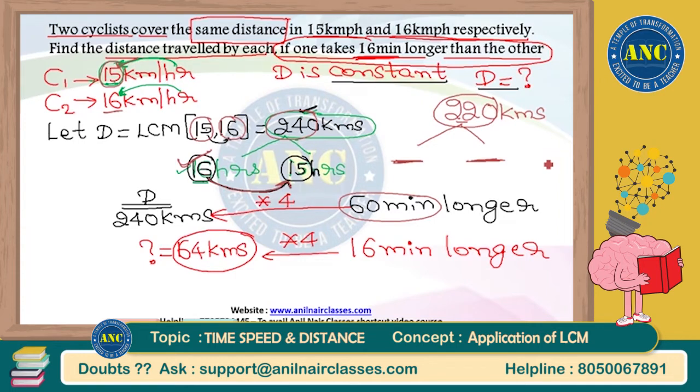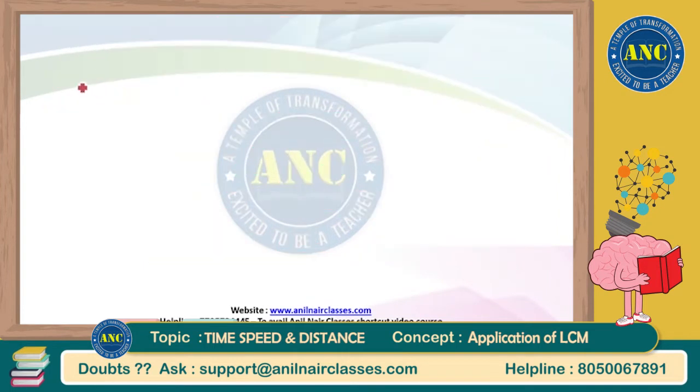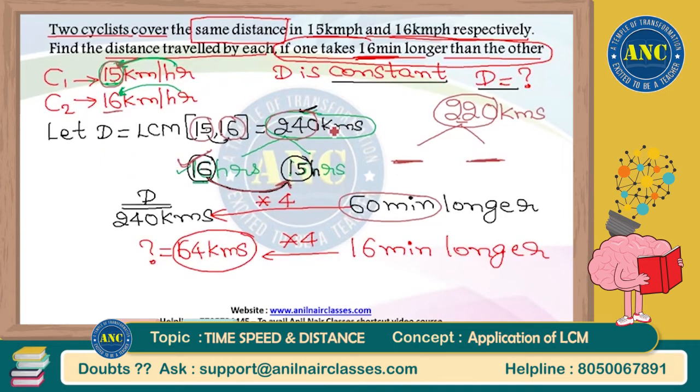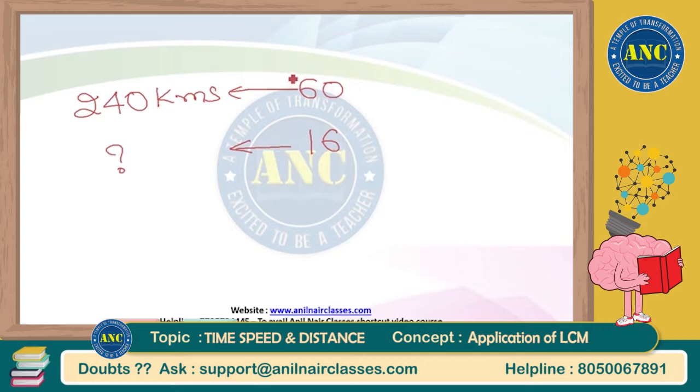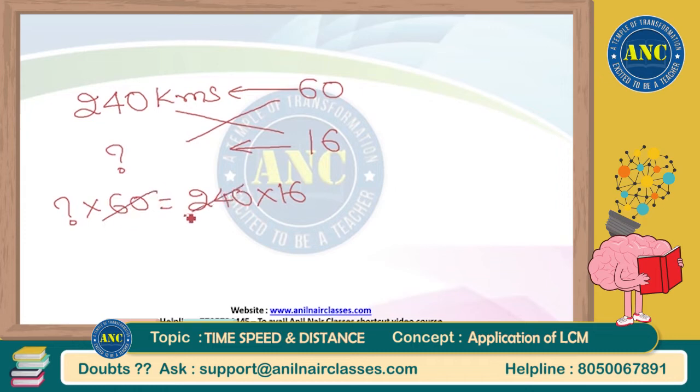Now Arbinda Das, how did 60 become 240? Now see here, Arbinda Das, 240 kilometers is there. Here 60 is there. Cross multiply. This is what they are asking. Here what is the value, sir? 16 minutes. If you don't want to do it like this, cross multiply like the way you were doing in your school days. Question mark into 60 is equal to 240 into 16. 60 into 1, 60 into 4, 4 into 16 is 64.